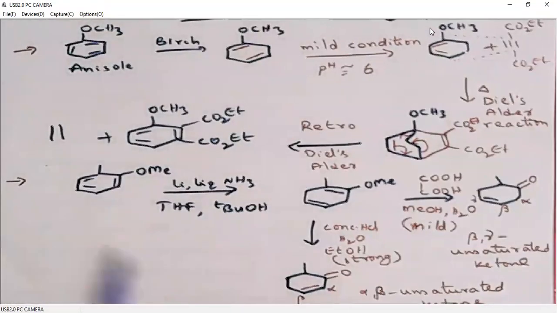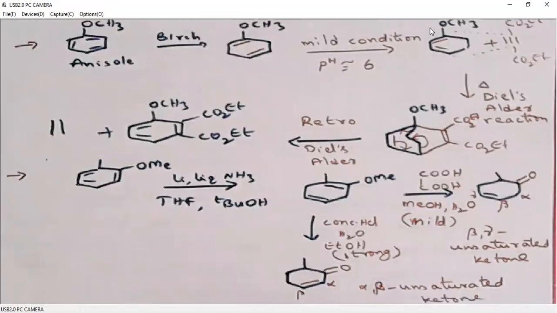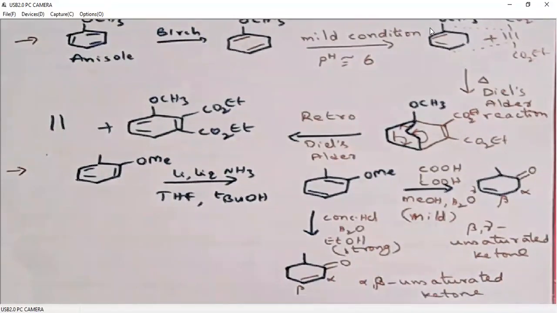So we can explore the Birch reduction products in many ways. The double bonds can be made conjugated so that we can utilize them in pericyclic reactions. We can hydrolyze the vinyl methyl ethers so that we can have carbonyls. Even the double bond can be made to rearrange so that we also get enones. There are several possibilities.